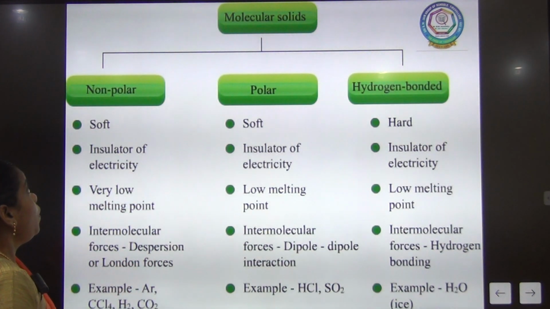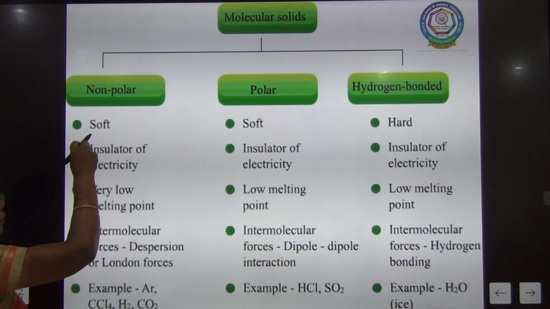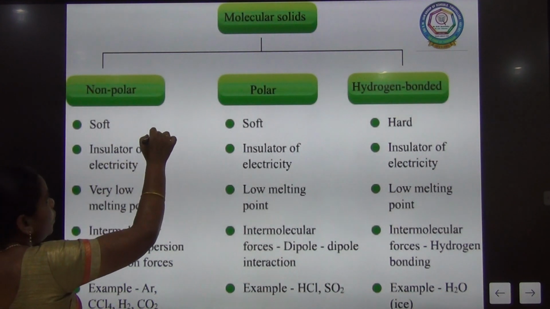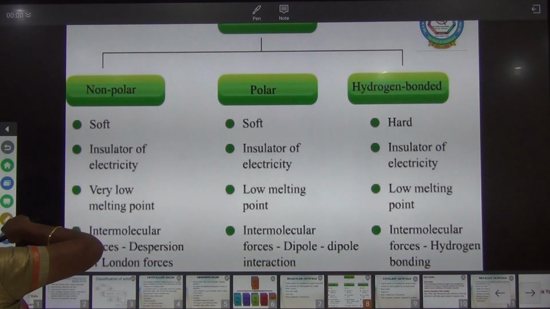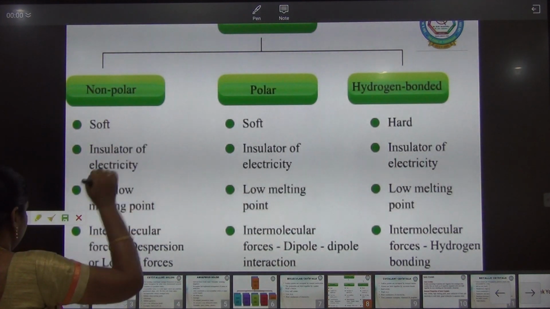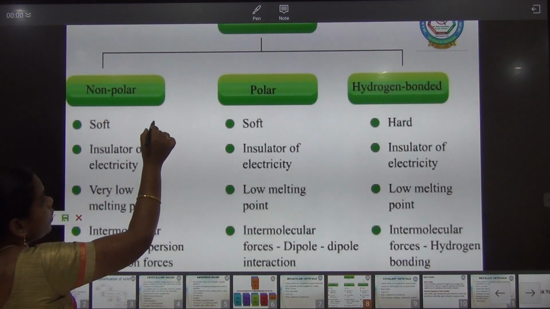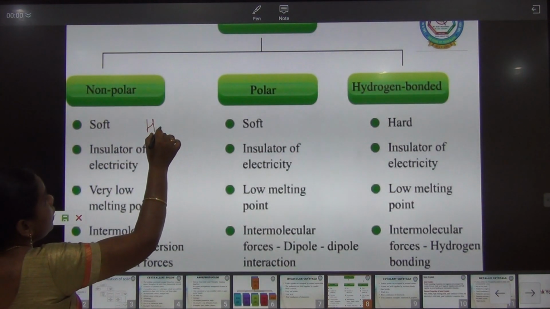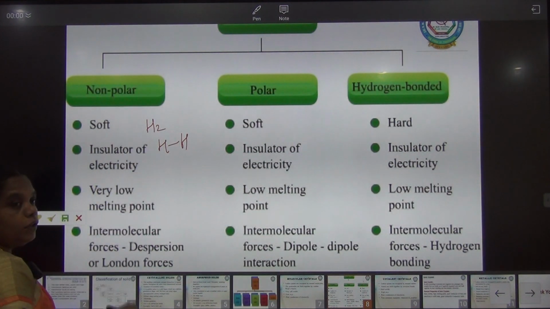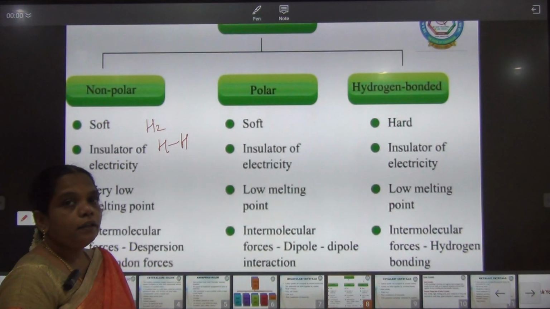Now see, polar, non-polar, the neutral molecules, based on electronegativity. Now see this, both the atoms, if you see hydrogen, both have the same electronegative nature, there is no polar end created.